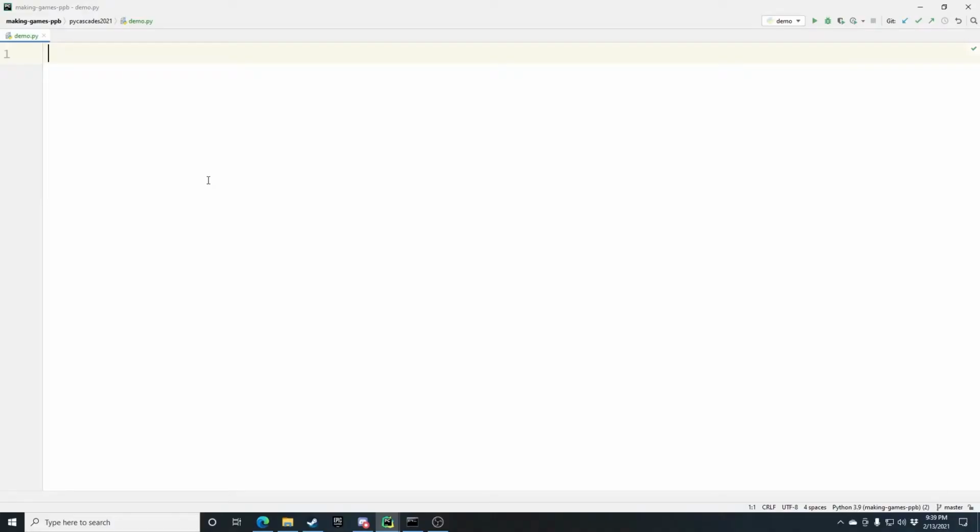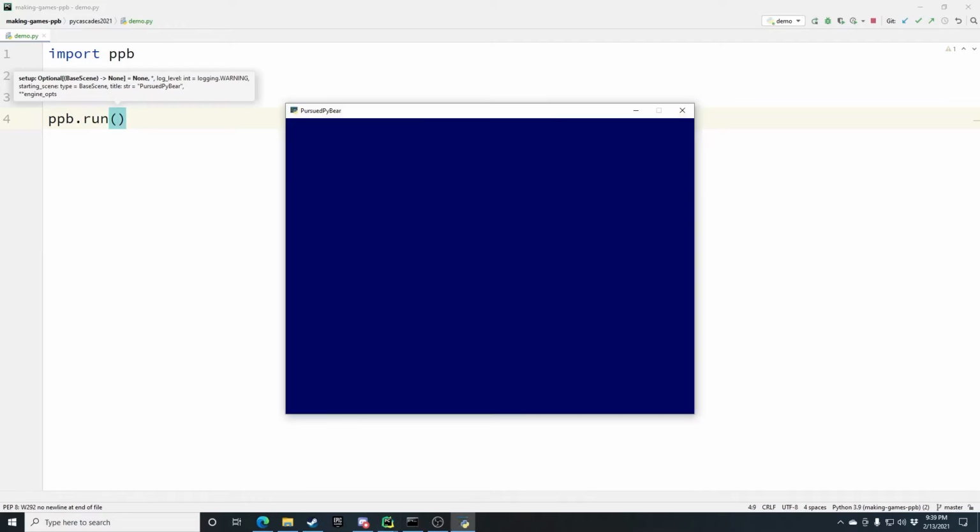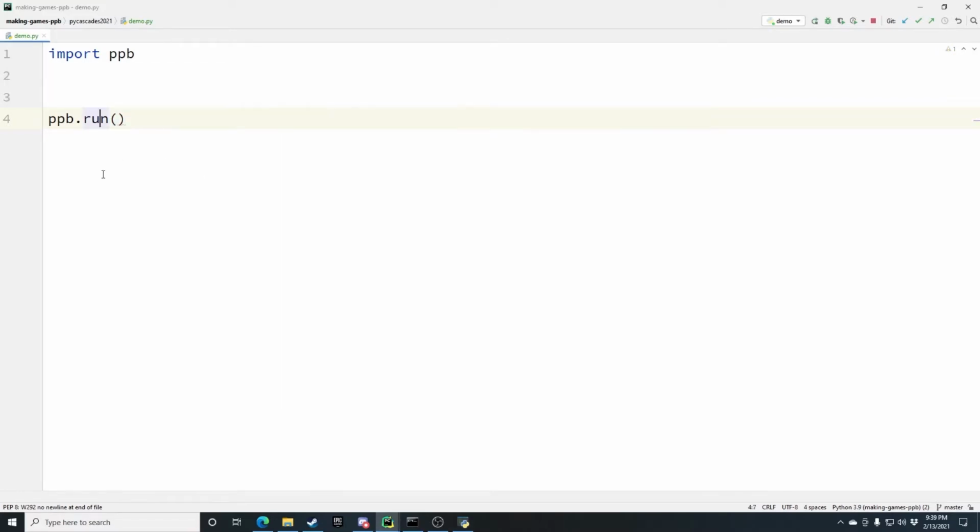So how fast can you get started with PPB? Two lines of code. First, import ppb, and then ppb.run. With that, you get an open window, which is way faster than most libraries.